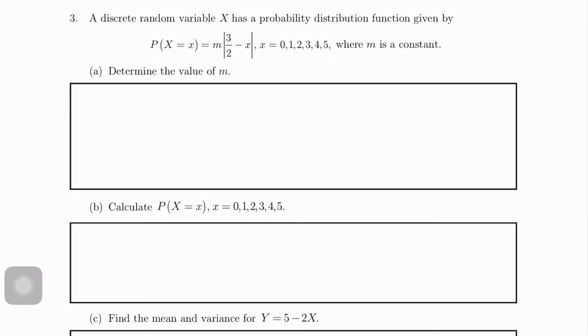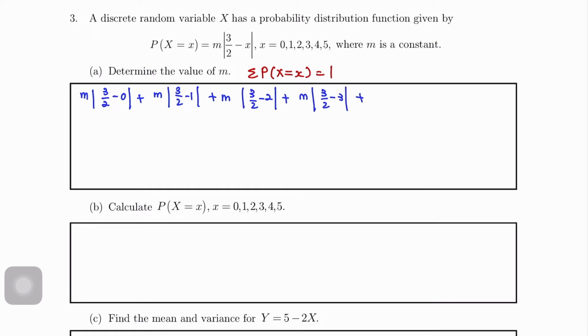3. A discrete random variable x has probability distribution function given by px equals to x equals to m modulus 3 over 2 minus x. Determine the value of m. So again we will use summation px equals to x equals to 1. Okay, so substitute x between 0 until 5 into our function. 0 plus m 3 over 2 minus 1 plus m 3 over 2 minus 2 plus m times 3 over 2 minus 3 and so on until x equals to 5.